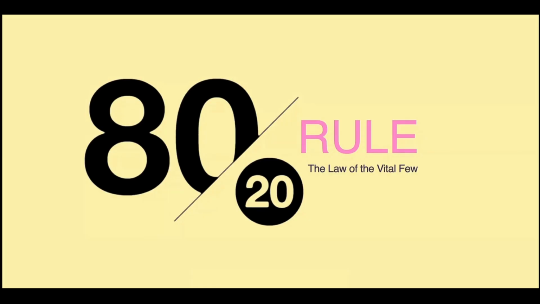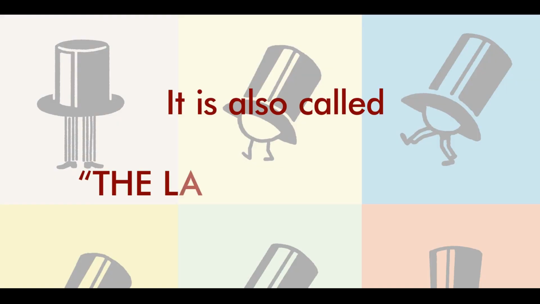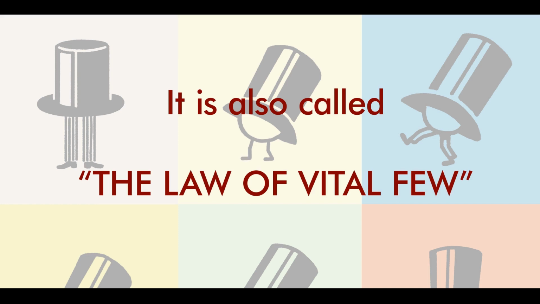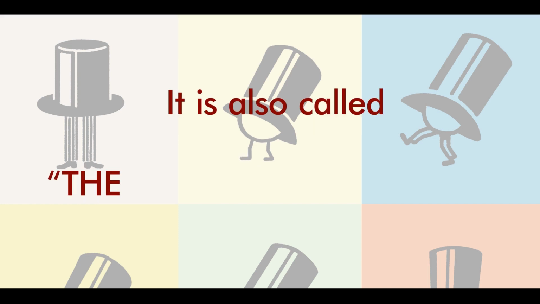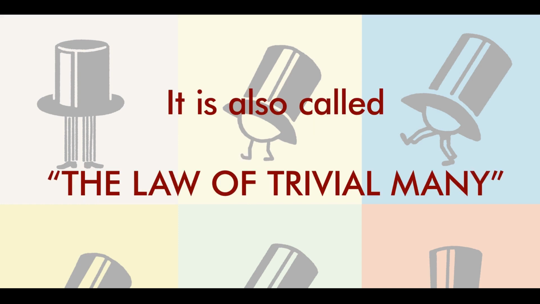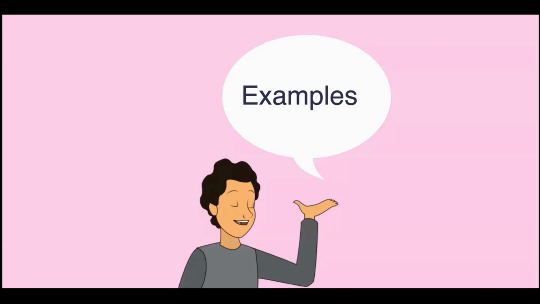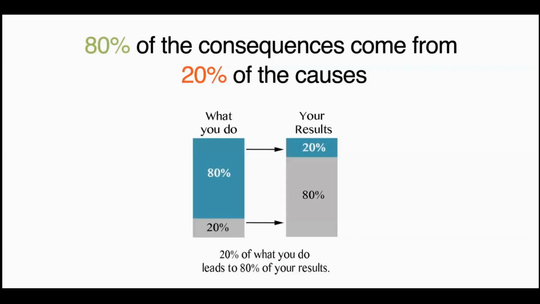So what it is, and it's called by various other names. Also, it's called the law of the vital few. We will see why. It is also called the law of the trivial many. The rule is simple to understand. It's not very complex. It's the application of this that may be complex in terms of statistics, in terms of finding the data.